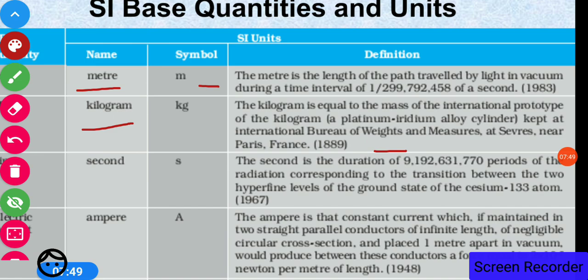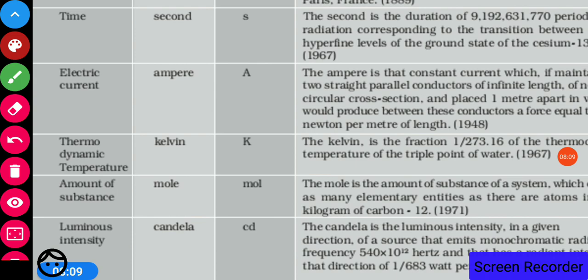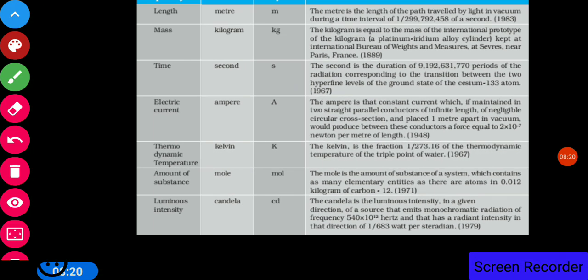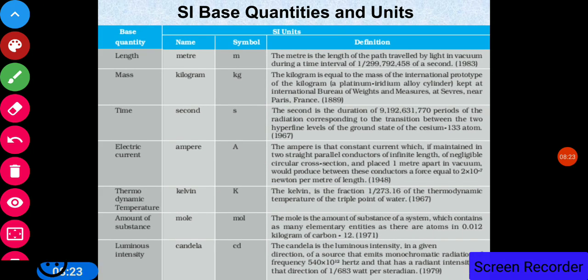So in this way, each fundamental base quantity has been given a definition and a particular standard value, and that is accepted universally. For examination purposes, you do not have to learn these definitions, but you should know them. So go through all the definitions, that is of electric current, thermodynamic temperature, amount of substance, and luminous intensity. For the CBSE examinations there is no need to learn the definitions, but you should know about them.